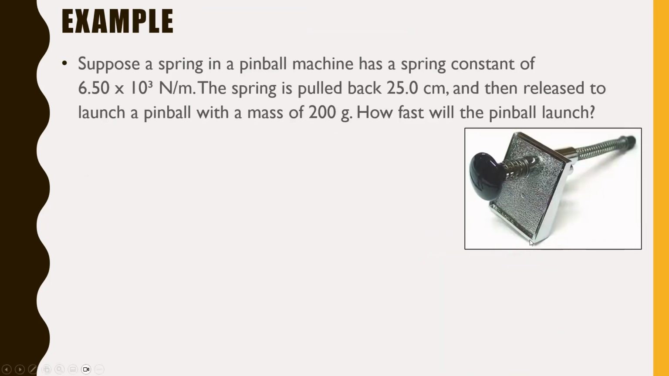Now time for an example. So suppose a spring in a pinball machine. So this like little spring and little thing that you pull, right? Suppose a spring in a pinball machine has a spring constant of 6.50 times 10 to the 3 newtons per meter. Forgot to mention a second ago, the spring constant has units. It's just there to let you know, like, this is a spring constant. You don't have to worry about the units too much here. They're important, don't get me wrong, but spring constant is just newtons per meter, okay? Anyway, the spring is pulled back 25.0 centimeters and then released to launch a pinball with a mass of 200 grams. How fast will the pinball launch?